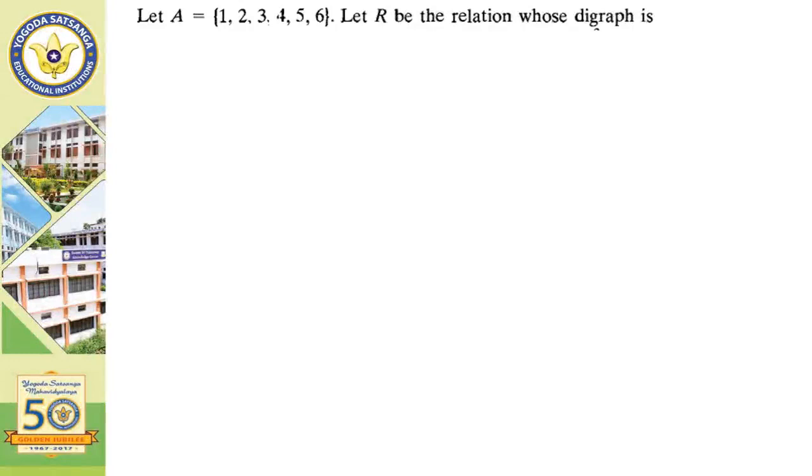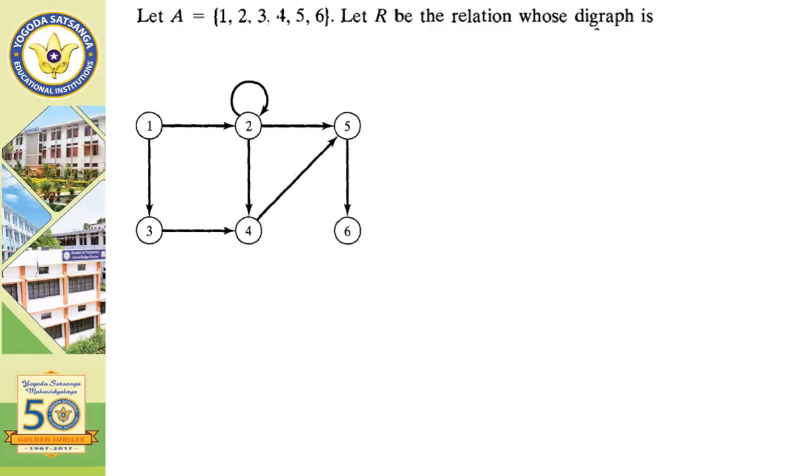Let A be equal to {1, 2, 3, 4, 5, 6}. Let R be a relation represented in the following diagram. This is (1,2), (2,2), (2,4), (2,5), (3,4), (4,5), (5,6). So 1 to 2, 2 to 2 is a self loop, then 2 to 4, 2 to 5, then 4 to 5 and 5 to 6.